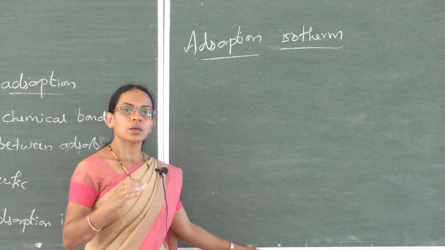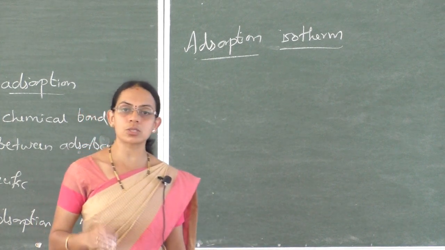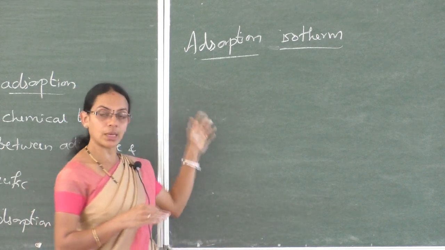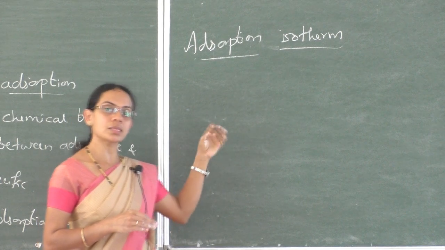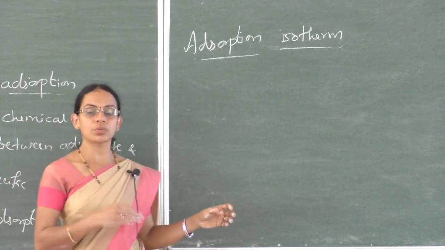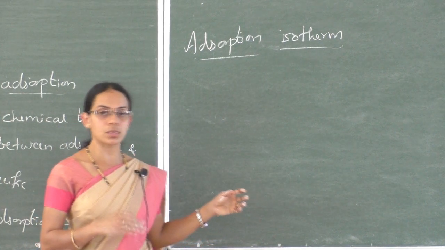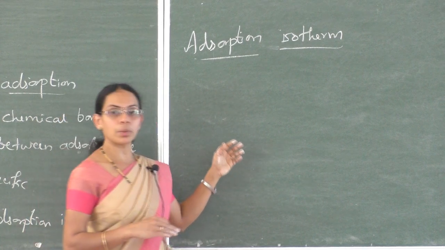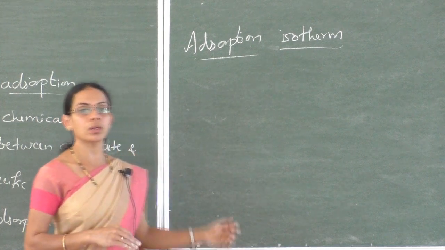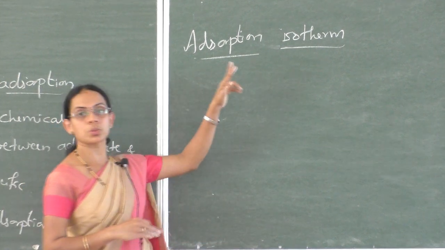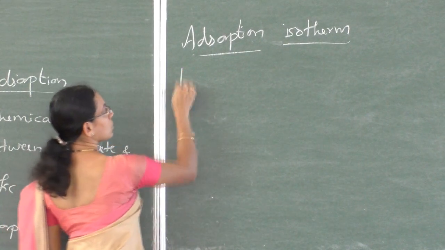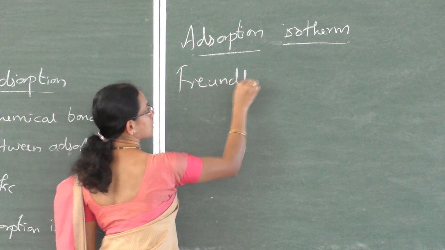So as we know, physical adsorption increases with increase in pressure. So how the amount of gas adsorbed by the adsorbent varies with the pressure at constant temperature, that variation can be plotted by using a curve called adsorption isotherm. Those curves are called adsorption isotherms. So here we are going to discuss the Freundlich adsorption isotherm.